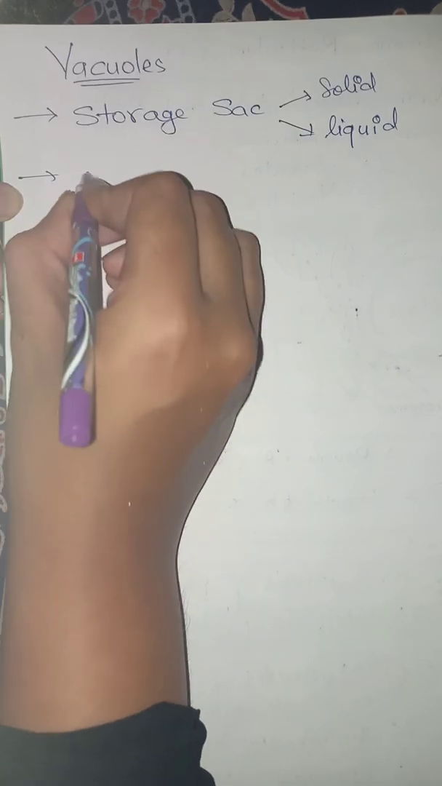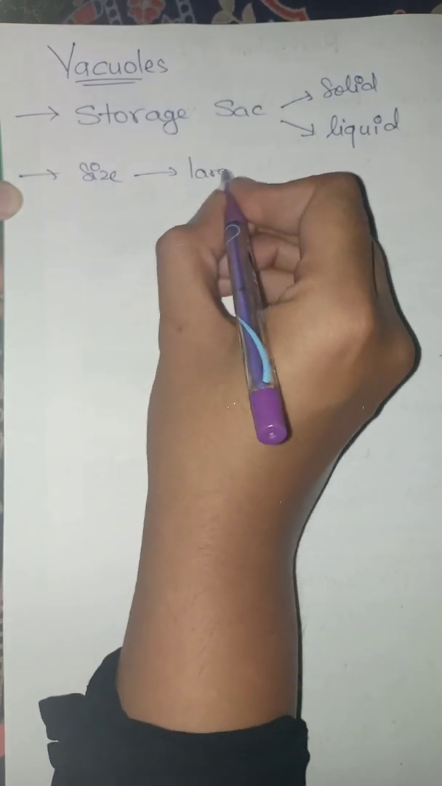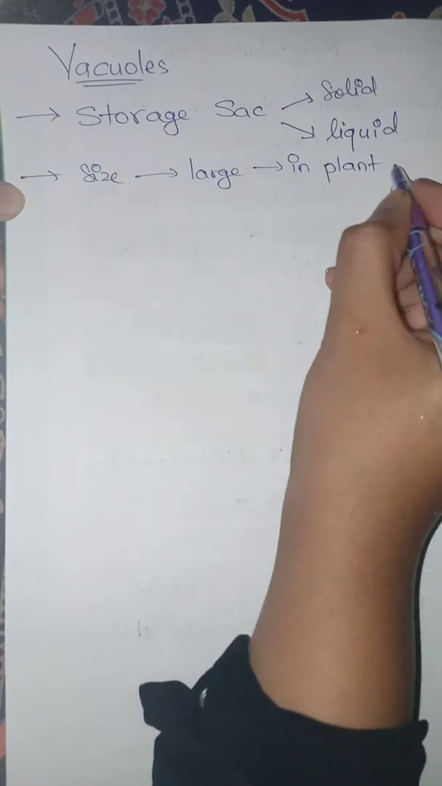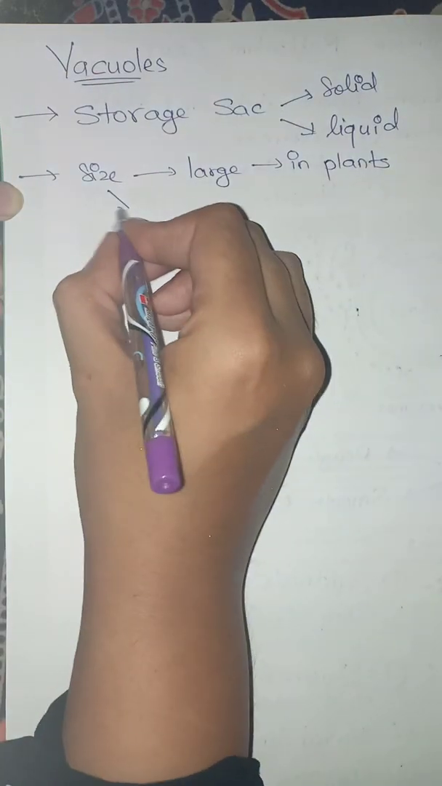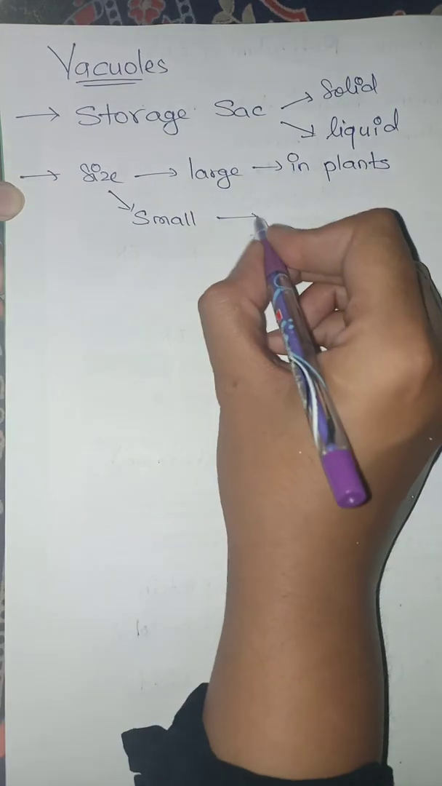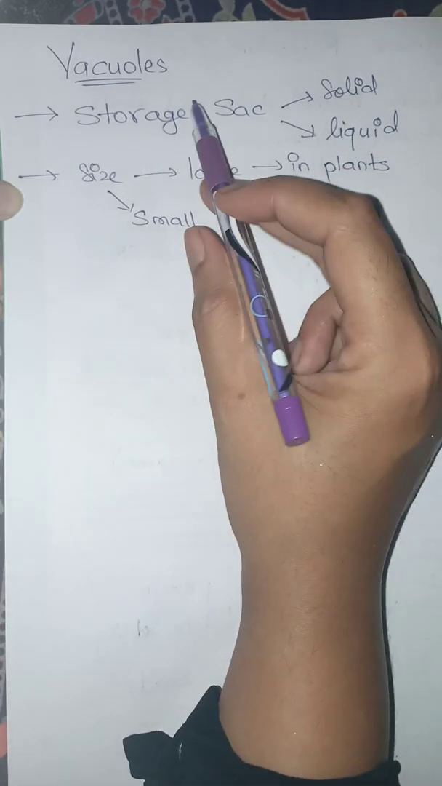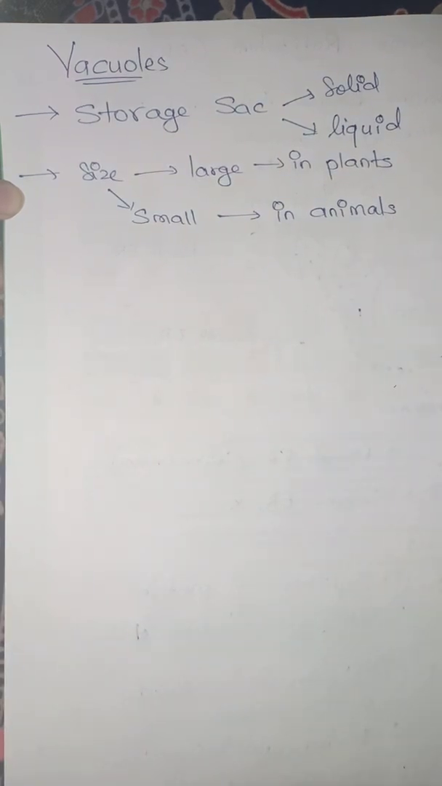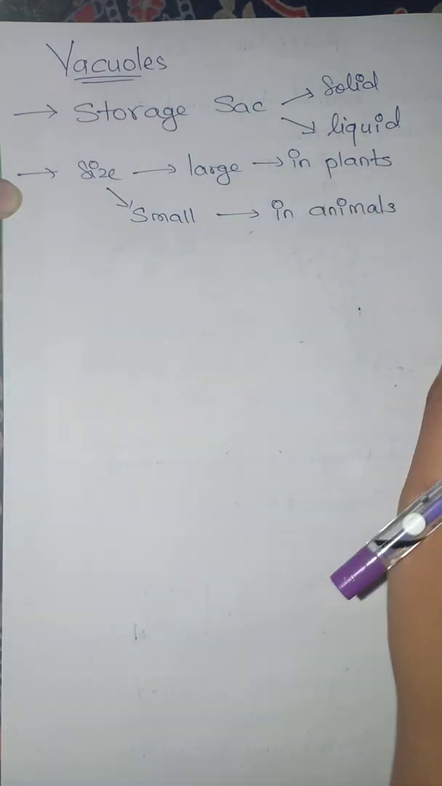So when we talk about the size of vacuoles, the size of the vacuole is large in plants. In plant cells the size of the vacuole is very large. But when we see animal cells, the vacuoles are either smaller in size, or they do not have vacuoles at all. So now let's talk specifically about vacuoles in plants.